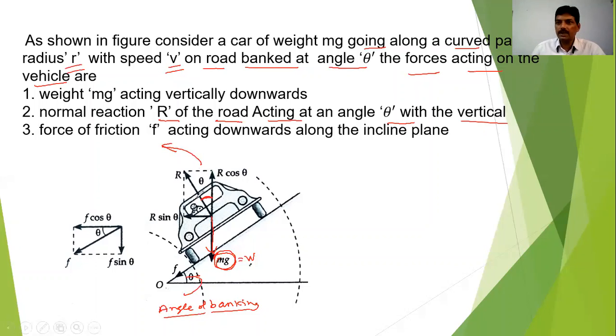Now you will get a little confused here. Sir, this angle is the angle of banking, you say. So how will this angle be theta? Let us take this point, suppose this point is O. I will take this point for understanding the geometry here. So I will shift this point here.